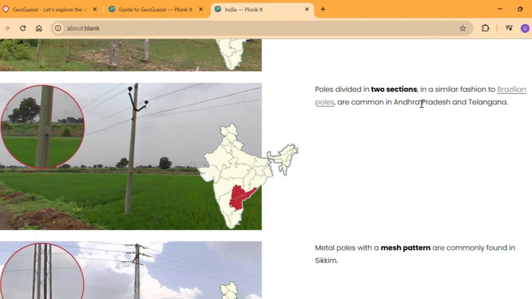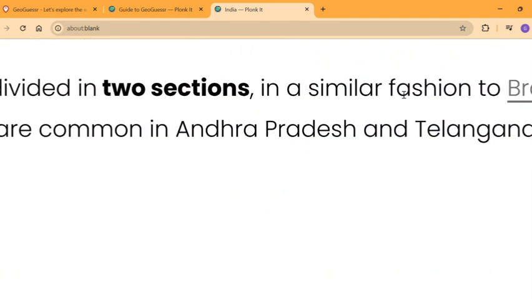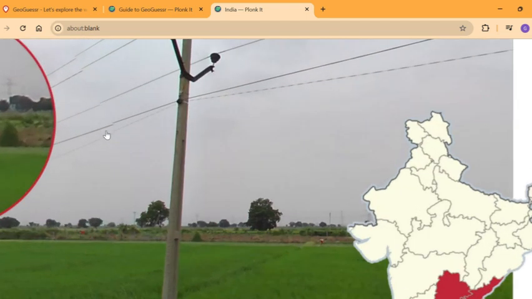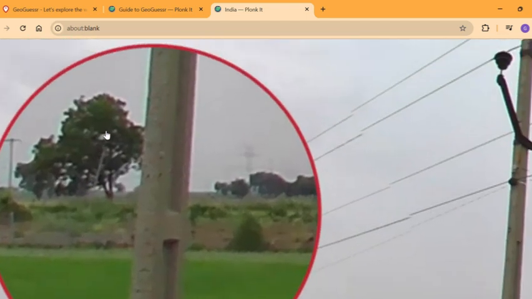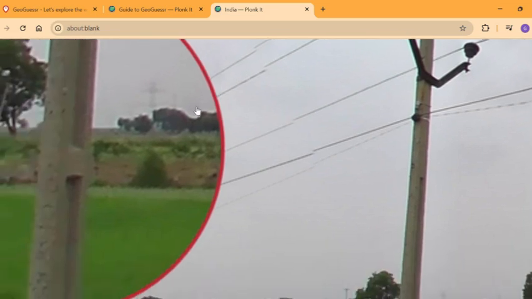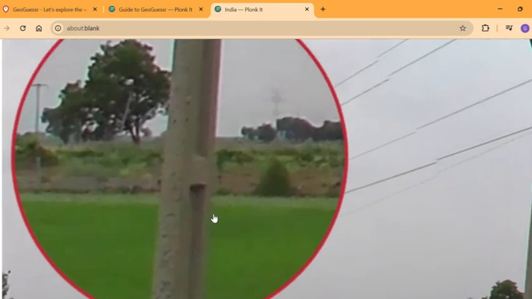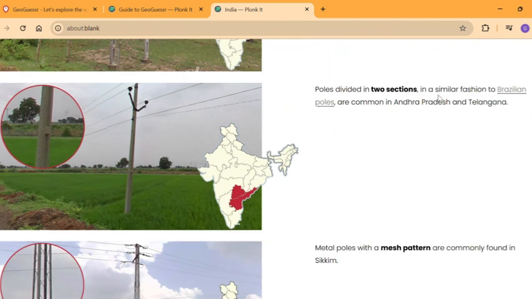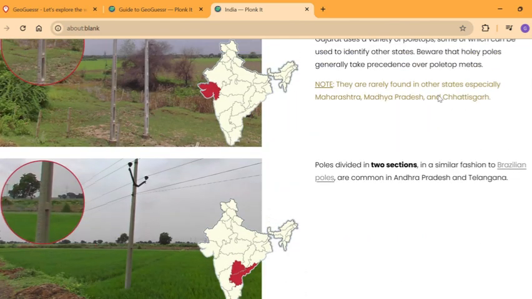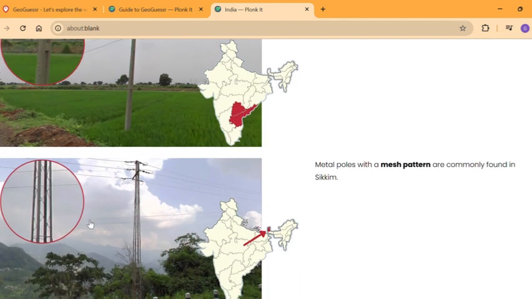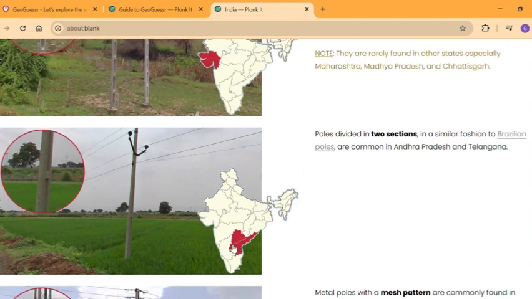Next we have the poles that are divided into two sections, kind of similar to the Brazilian poles apparently. These are the Telangana Andhra Pradesh poles. So these have a bit of a hole kind of carved into them. They're mostly also concrete poles. Yeah, these are concrete poles that have these rectangles inside them. They don't go all the way through, and you're going to be in these two states, Telangana and Andhra Pradesh.